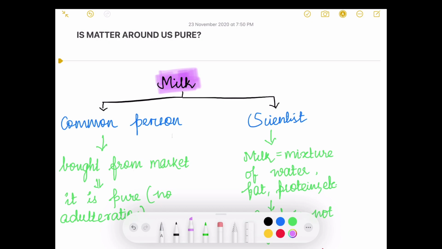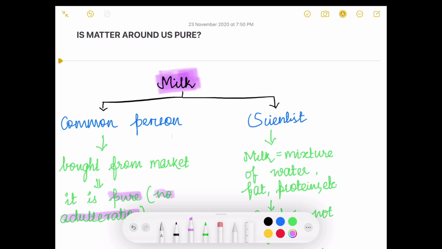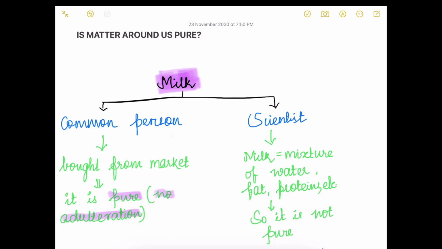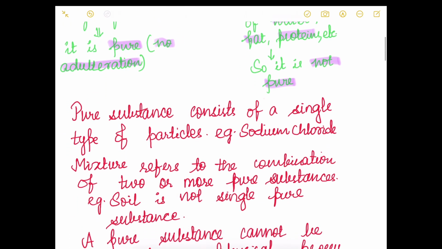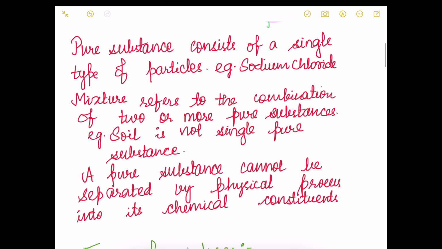For a common person, pure means having no adulteration. For a scientist, milk is a mixture. Why? Because it contains water, fat, proteins, so it is not pure. Thus, from two different perspectives, the milk can be seen as two different things. For a person, it is pure, but for a scientist, it is not pure.